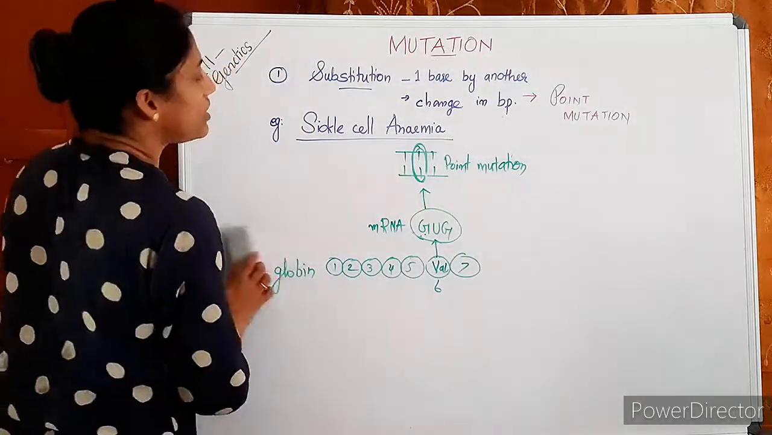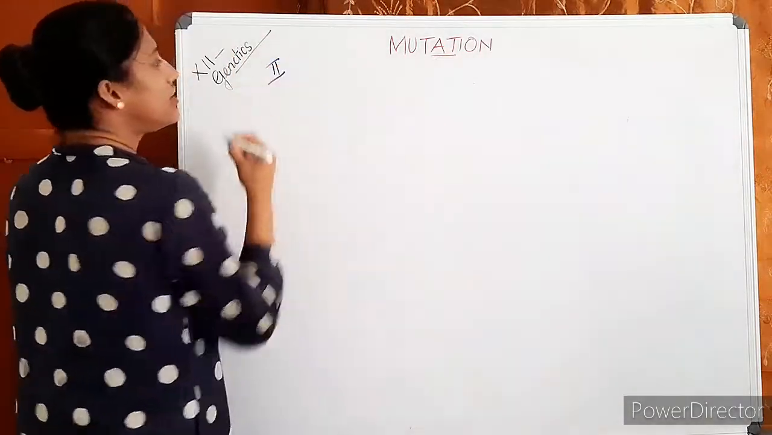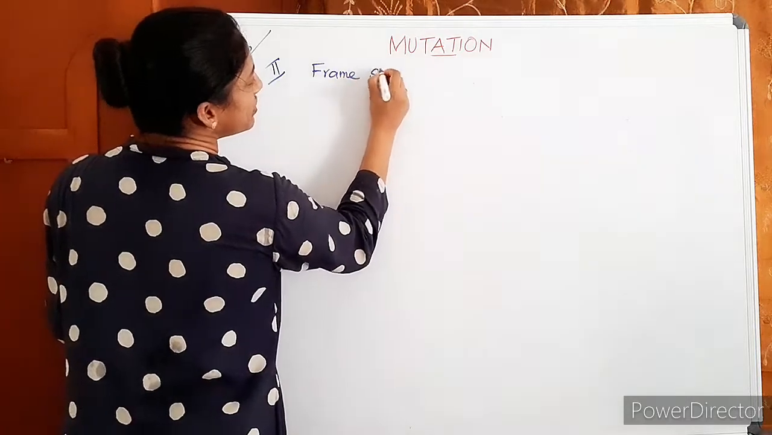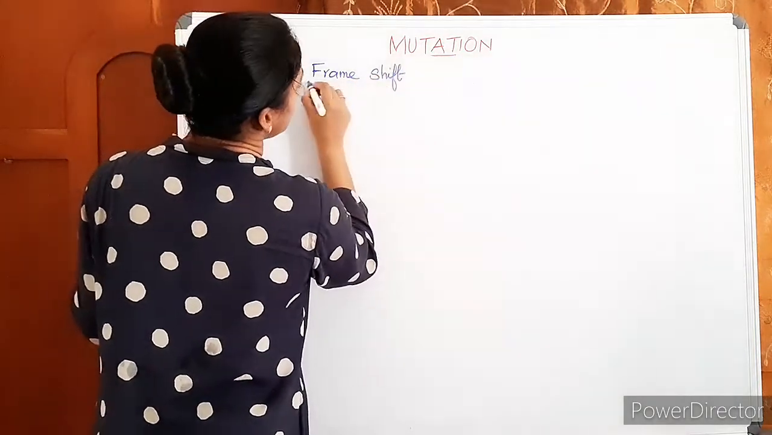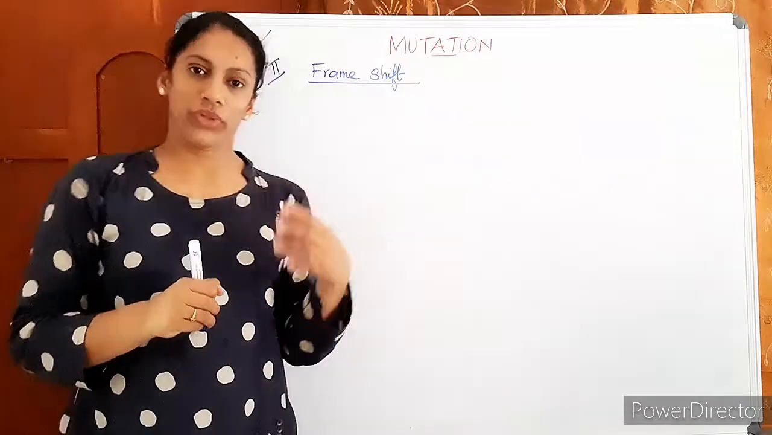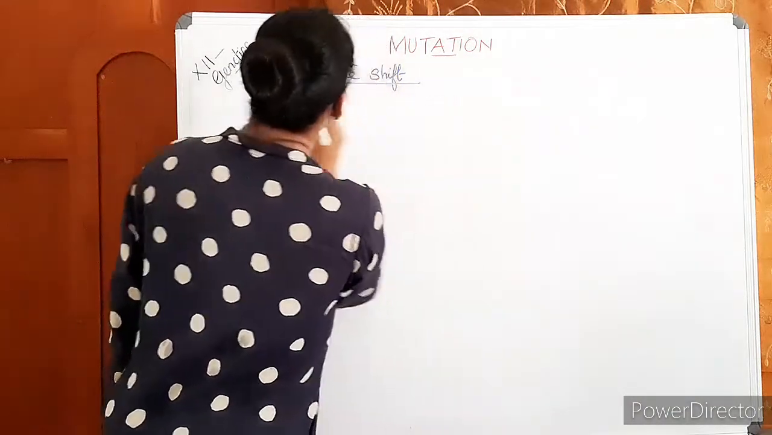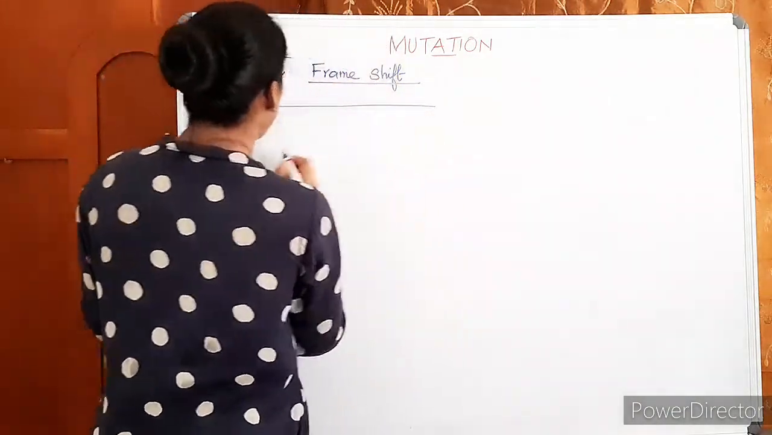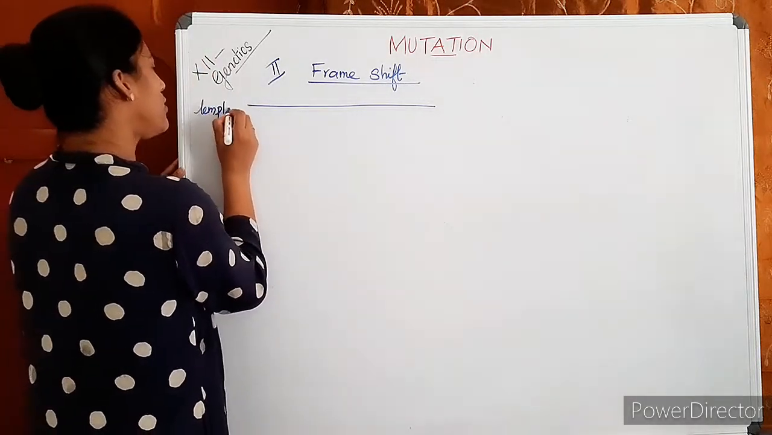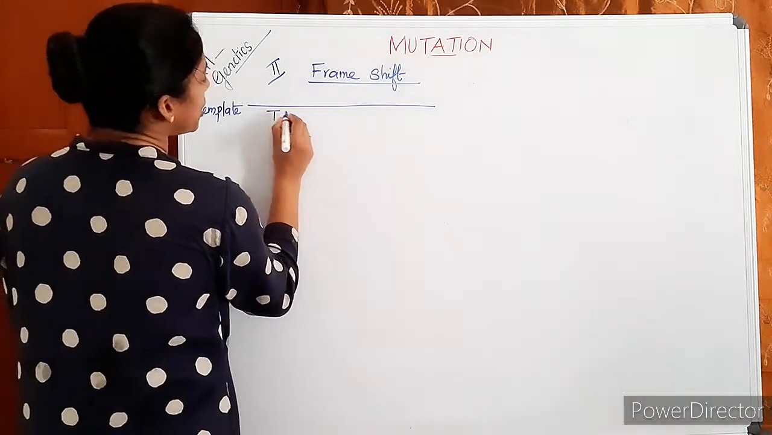Okay. Then come to the second type, frame shift mutation. The second one, frame shift mutation. This is what you have to learn in detail. See, frame shift mutation. With an example, I will just clear you. Suppose on the DNA strand, double-stranded DNA, only the template strand of DNA I am drawing here. Okay, only the template strand. On the DNA template, the sequence is